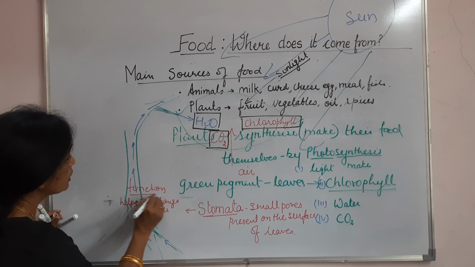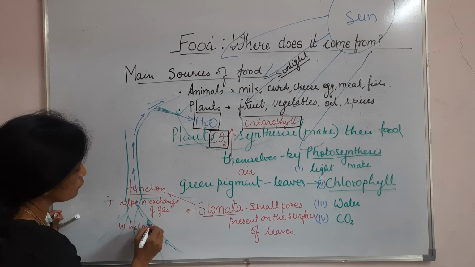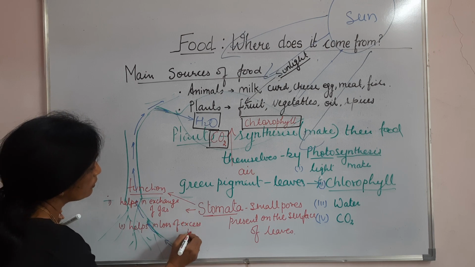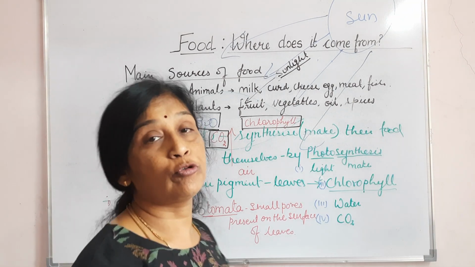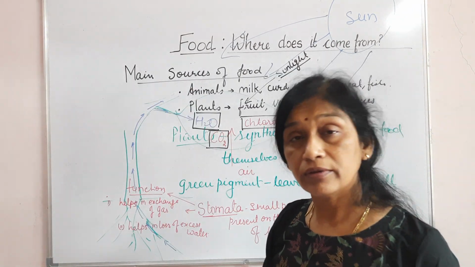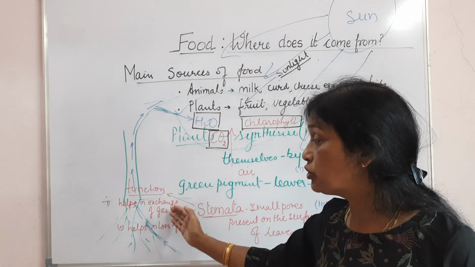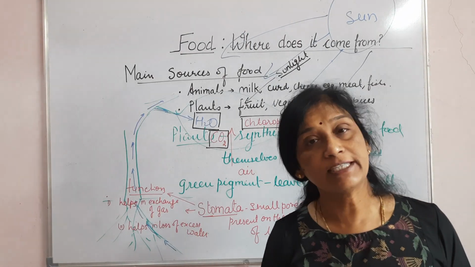And second, it helps in loss of excess water. अगर वाटर बहुत ज़्यादा हो जाता है तो वो भी इन्हीं पोर्स के थ्रू कम्स आउट. Okay, so two functions of stomata: it helps in exchange of gas, that is O2 and CO2, and it helps in loss of excess water.